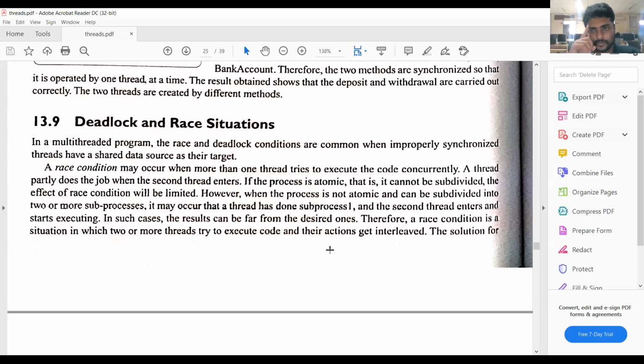So we are in the era of single processor architecture. Our system consists of a single processor, but we have different processing cores. That means at a time, more than two threads or more than two processes cannot execute. At a time, a single processor will execute a single thread. So all the threads race for the processor. That is called the race condition.